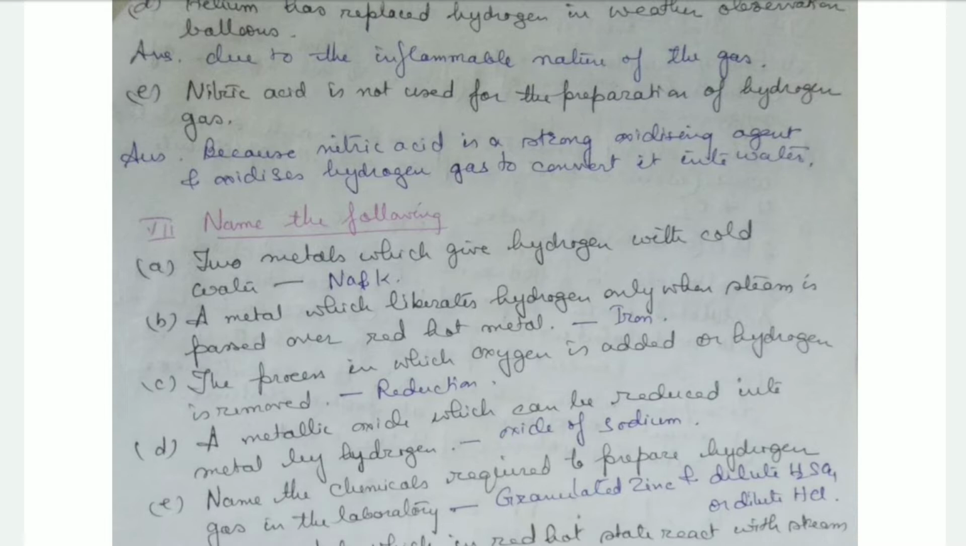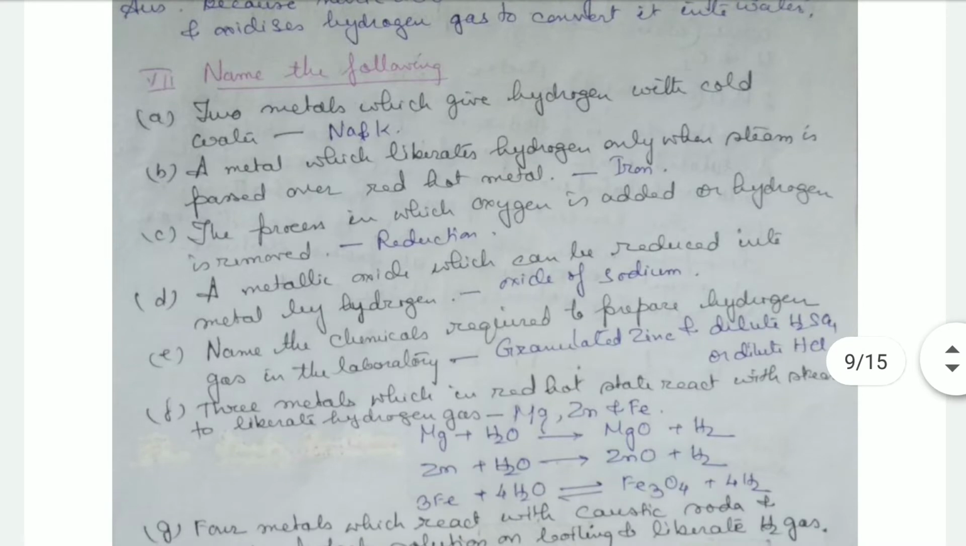Now, next question is name the following. Two metals which give hydrogen with cold water: sodium and potassium. Then a metal which liberates hydrogen only when steam is passed over the red hot metal, that is iron. The process in which oxygen is added or hydrogen is removed, it is reduction.